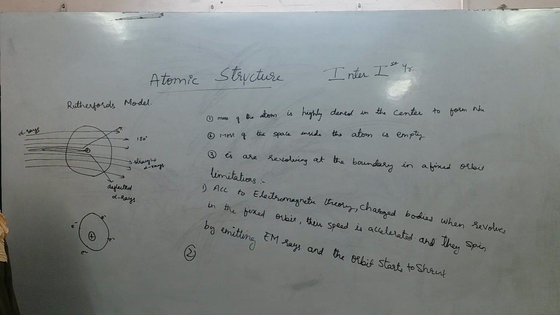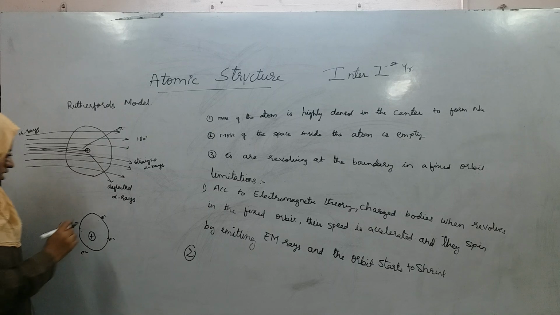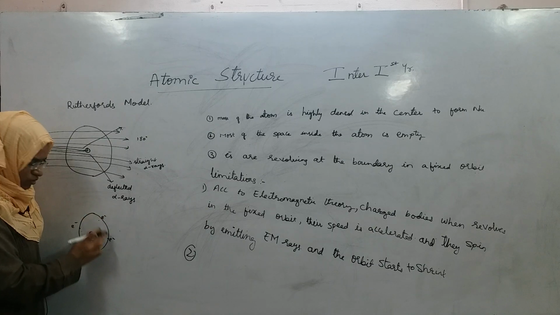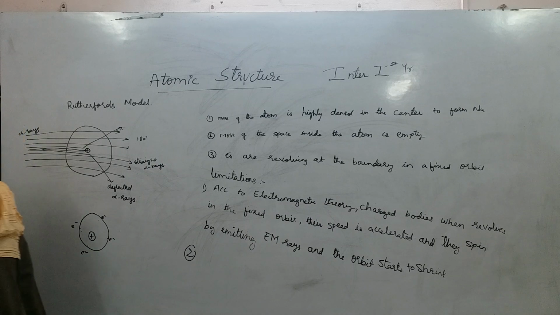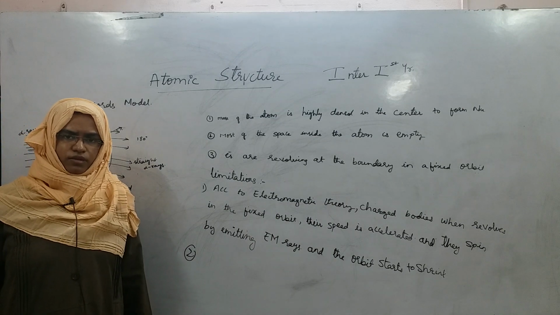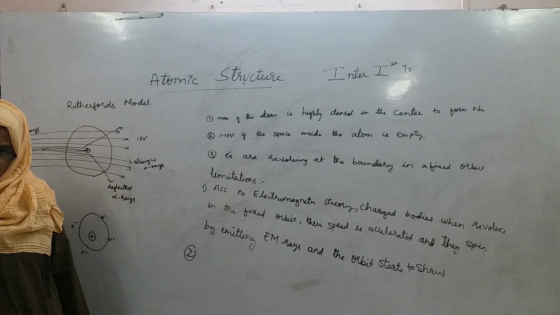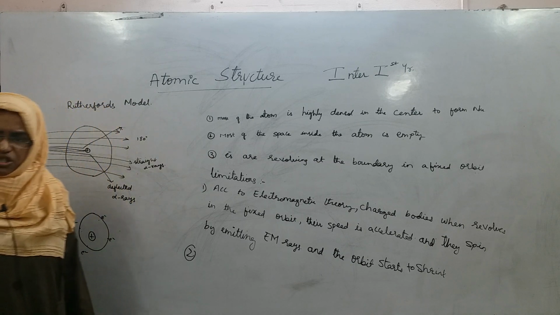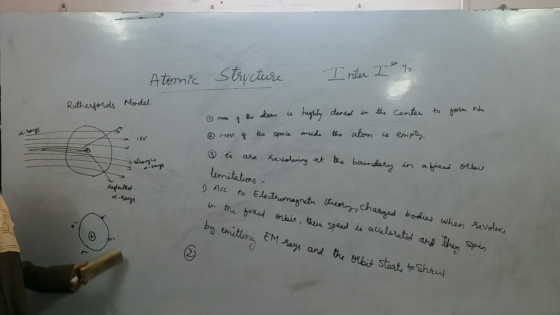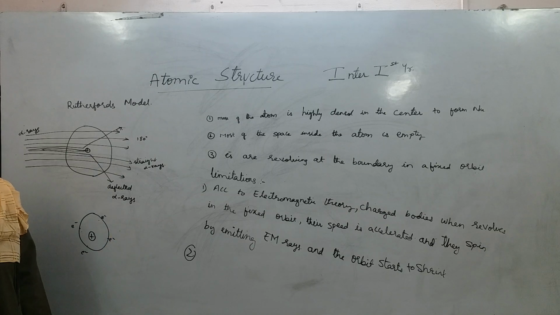If the electrons are stationary, that means this electron will always be here only, this electron will always be here only. What is the size of the electron compared to the nucleus? Size of the nucleus is larger than electron. Electron is very small compared, nucleus itself is very small and electron is even smaller than the nucleus, right?